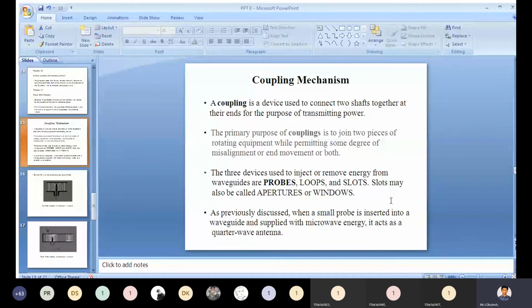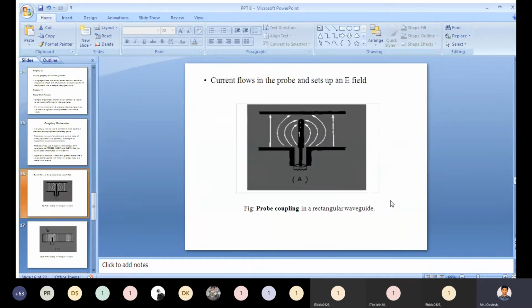As we already discussed, when a small probe is inserted into a waveguide and supplied with microwave energy, it acts as a quarter wave antenna. You need to remember, any antenna will have both transmitter and receiver inside there.